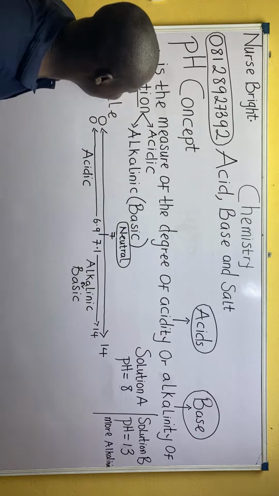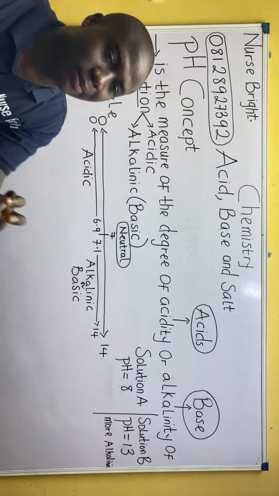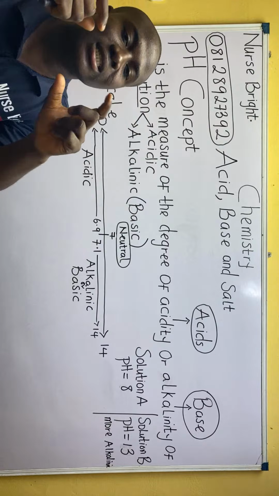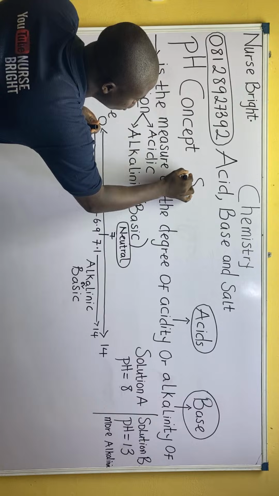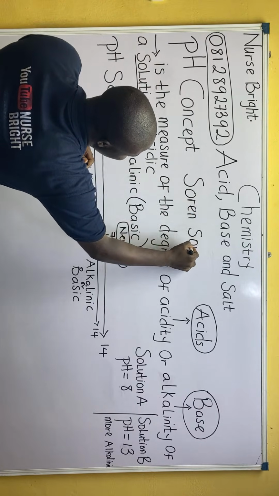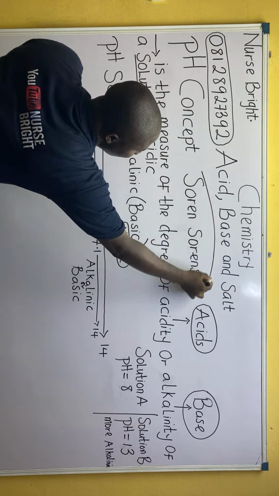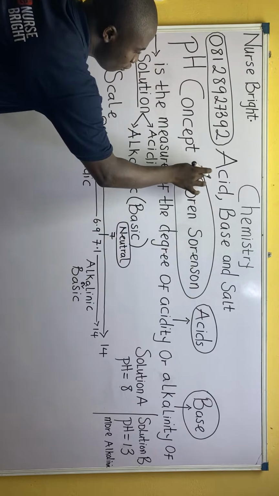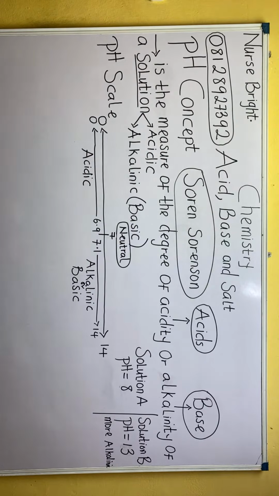Now moving further, to get to know how to solve questions on this aspect, this pH concept is like the introduction. There is a man who brought about this pH scale. The man's name is Soren Sorensen. The full name is Soren Peder Lauritz Sorensen. Just note it. Soren Sorensen brought about the pH scale.